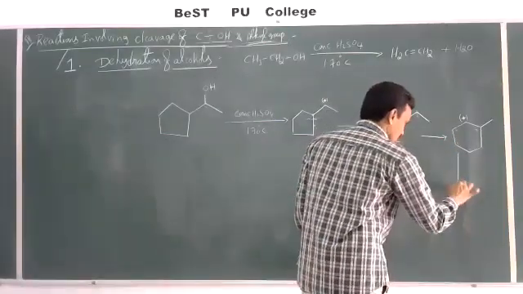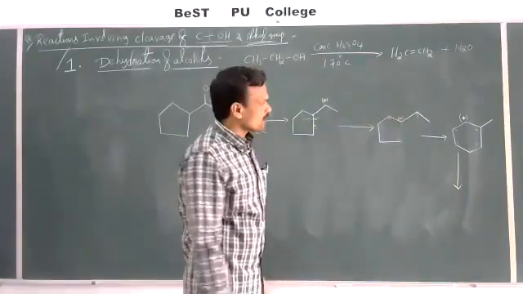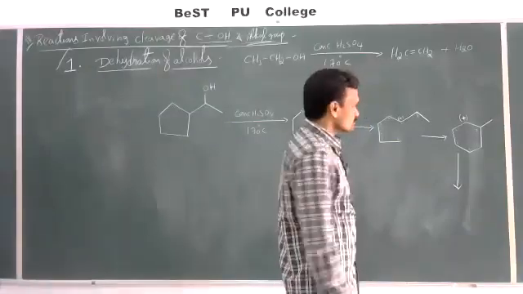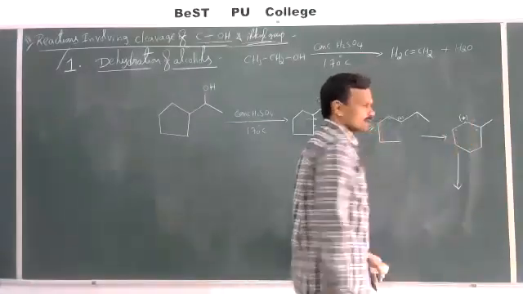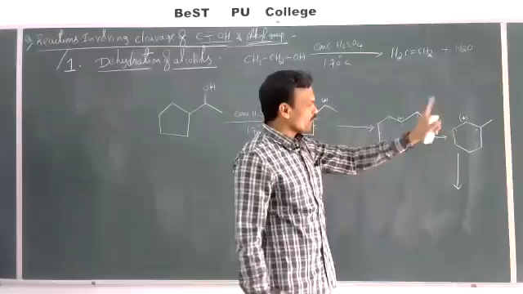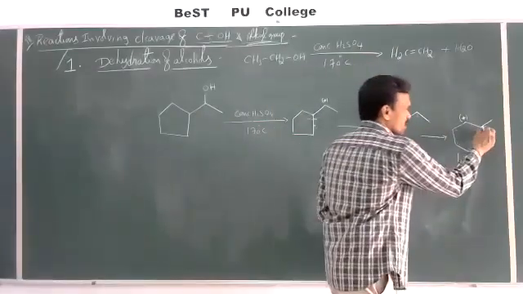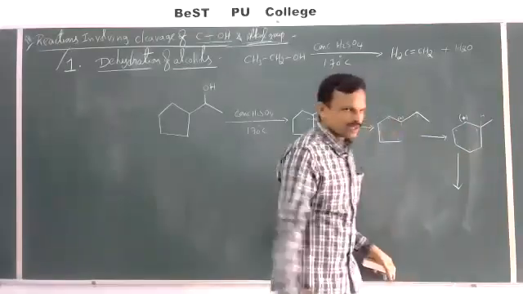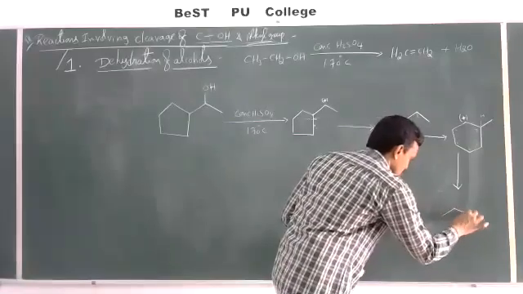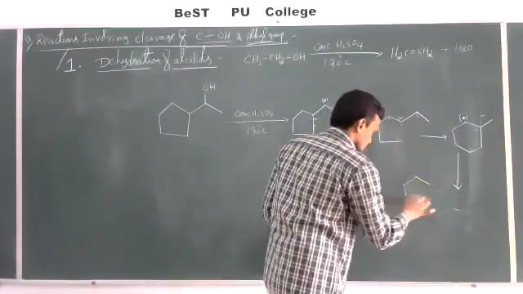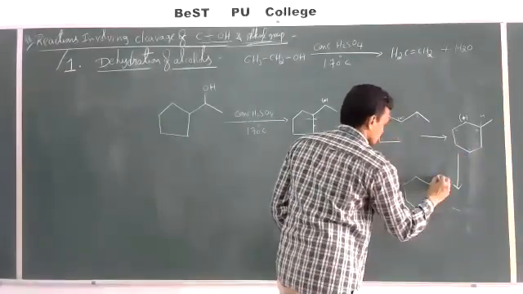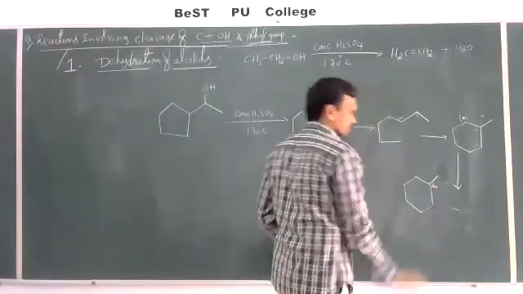Then what is the next step? Loss of proton. Now here two possibilities are there. What is the carbocation formed here? This is a secondary carbocation. Again this undergoes rearrangement by a 1,2 hydride shift. Here, three bonds are over, and one more hydrogen is present. Now this hydride shift takes place, and then it rearranges like this, with the methyl here and the positive charge here.